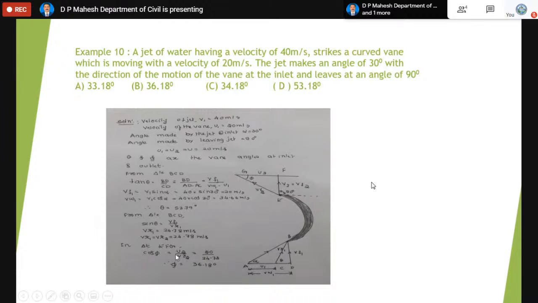Now how to find that angle? If you take cos of pi in the triangle EFG, cos pi means adjacent by hypotenuse. The adjacent side is GF, the hypotenuse is GE. The adjacent side GF equals U2, the hypotenuse equals VR2, and both are known to you. Thereby, we can find pi, which is the vane angle at the outlet. That answer is 36.18 degrees. So your answer is the second one. B is the correct answer. This is how we can find the vane angle at the outlet.